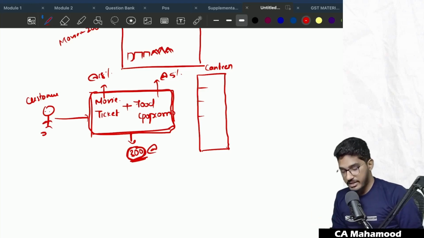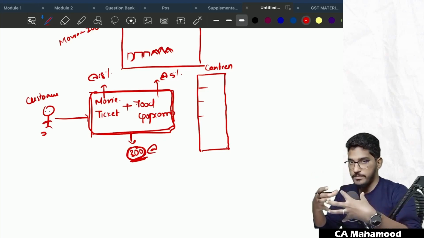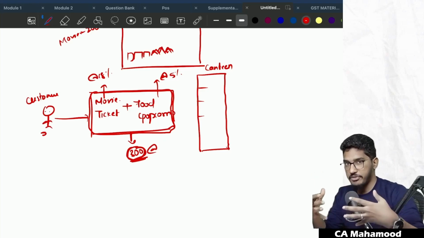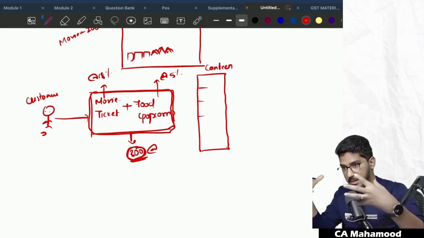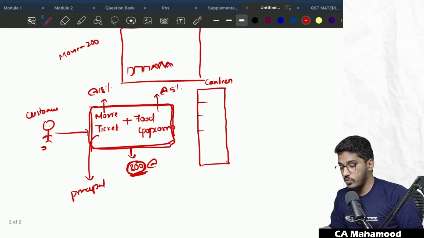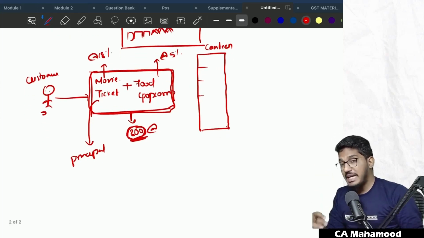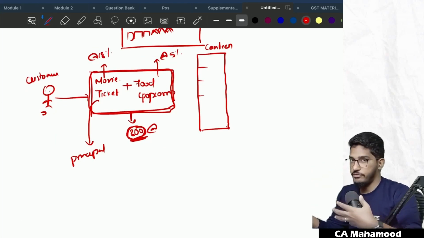See, the clarification here is, consider the nature of the service: two services are getting clubbed together. Are they naturally bundled or artificially bundled? They are naturally bundled. And these two services are bundled in such a way that one is a principal supply. What is the main supply? What is the main purpose? You have booked this combo. What is the principal supply? You want to watch the movie. And to make that movie-watching experience much better, you have added food.